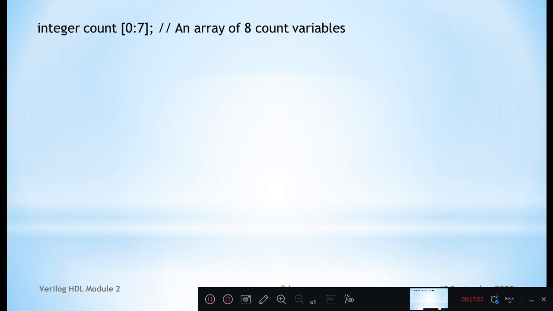An array of 8 count variables: count of 0, count of 1, count of 2, count of 3, up to count of 7. So 8 count variables are defined, whose size is integer type. Integer type means default size is 32-bit.